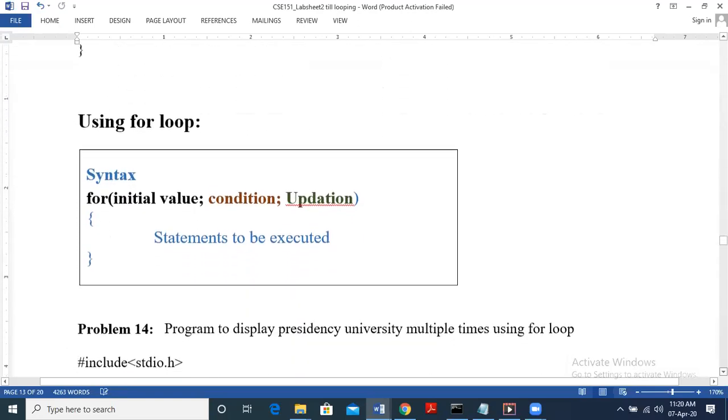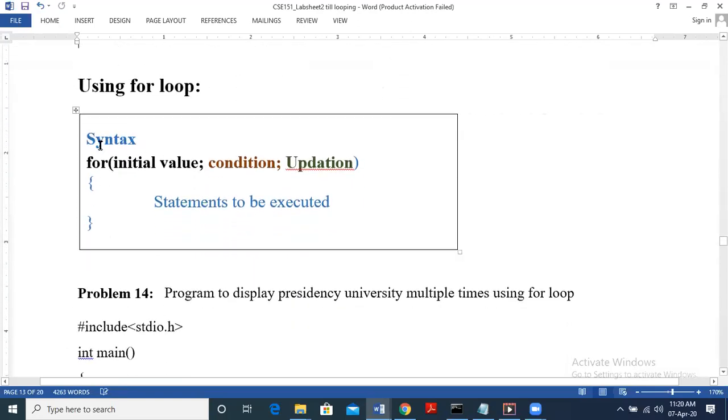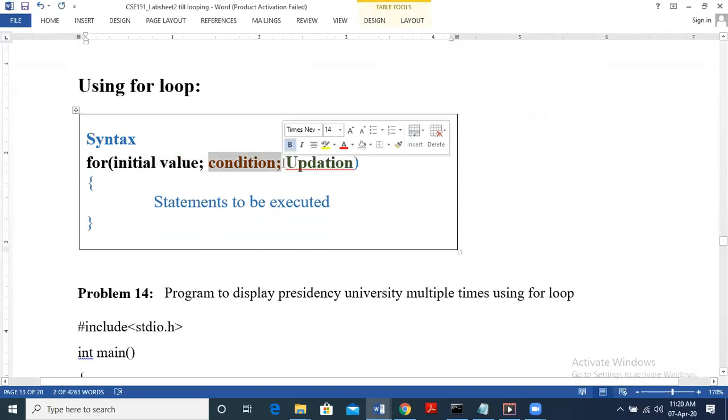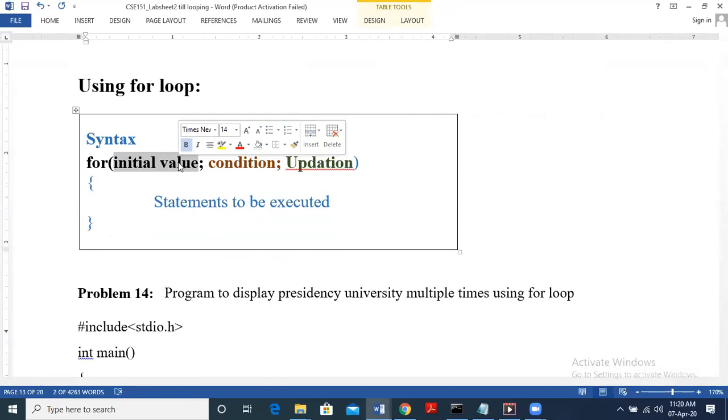The next loop we discussed is the for loop. The for loop is very much similar. The syntax is different, right? So here there are similarities in terms of the execution. Here also we have the three parts of the loop, that is ICU: initialization, condition, and updation. So initialize the variable first. So the working is exactly the same as the while loop. If we understand the while loop, it is very easy for us to understand the for loop. It is very much similar to the while loop.